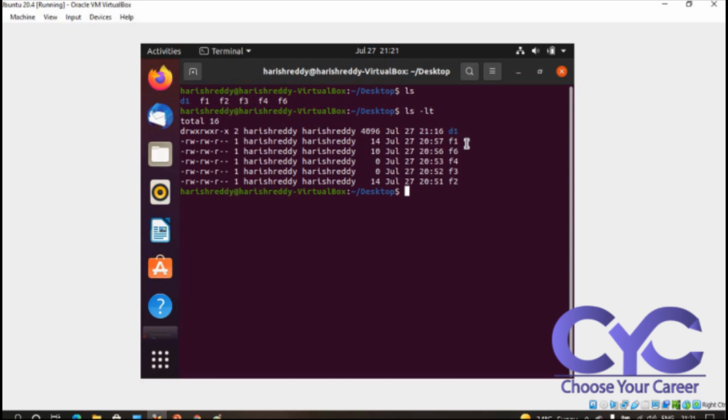So he will give some permission to me, and I want to see whether that particular file has come or not. By using this command ls -lt, I can see the particular file. L is nothing but list, t is nothing but timestamp.